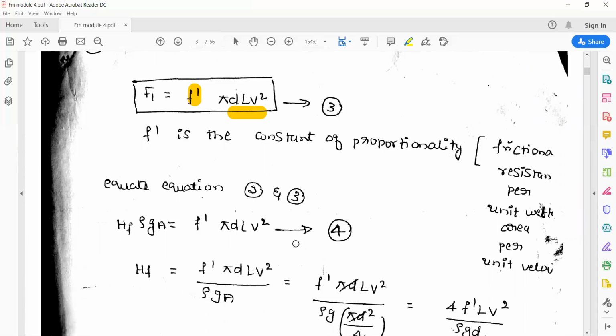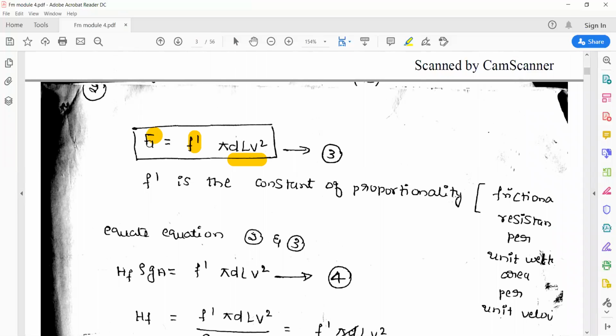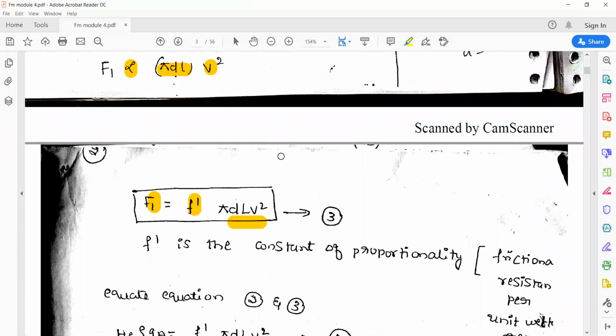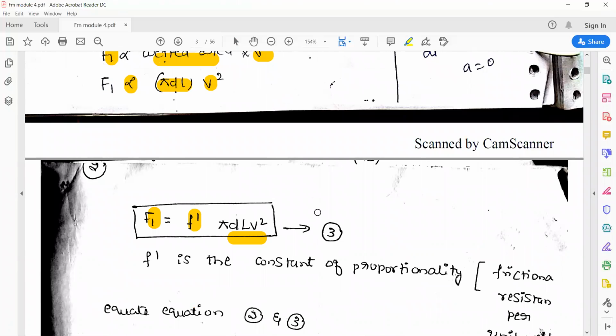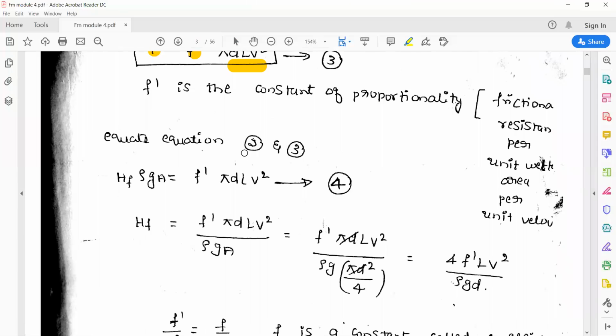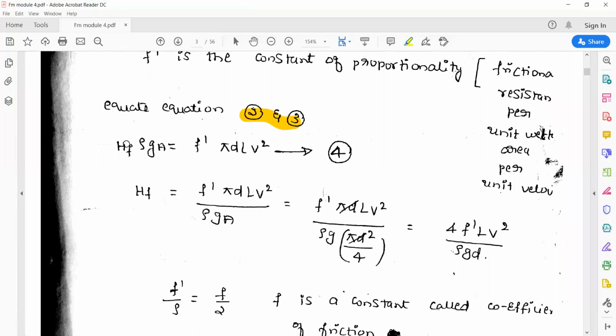So now you have got the expression for F1. I mean, two expressions for F1. One in the equation 2 and one more in the equation 3. So now we can equate both equation 2 and 3. If we equate equation 2 and 3, it becomes HF into rho g into A is equal to F dash into pi d L V square. So then HF is equal to F dash into pi d L V square divided by rho G A. So they are moving rho G A right side.